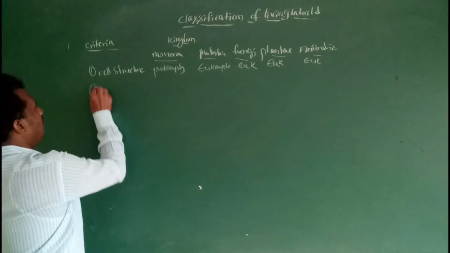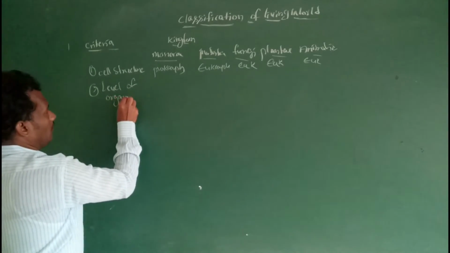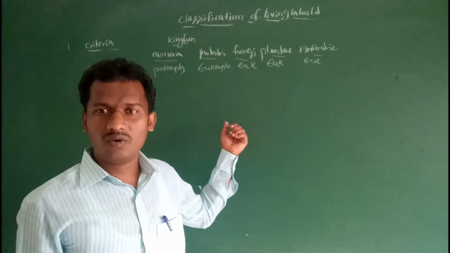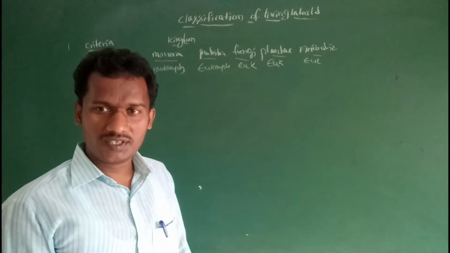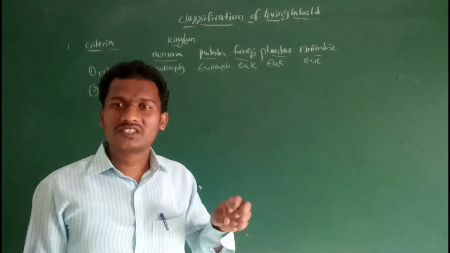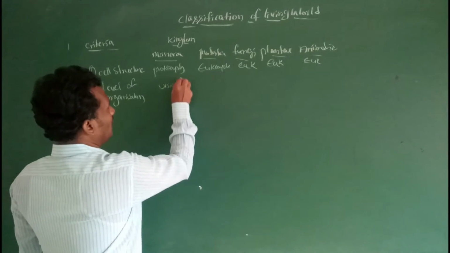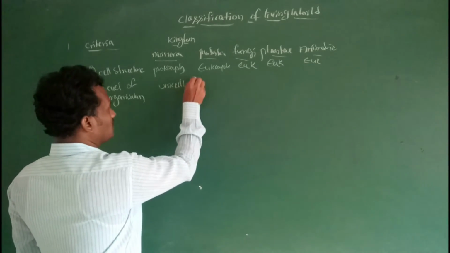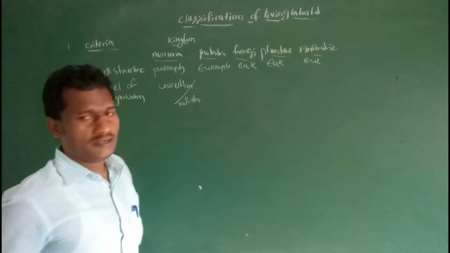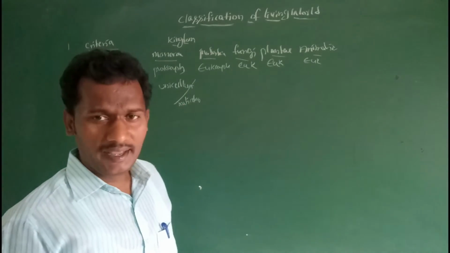Second one, level of organization. So what type of organization is present in the organism? Generally prokaryotes are unicellular. Cellular organization is present. So these are mostly unicellular, rarely multicellular.